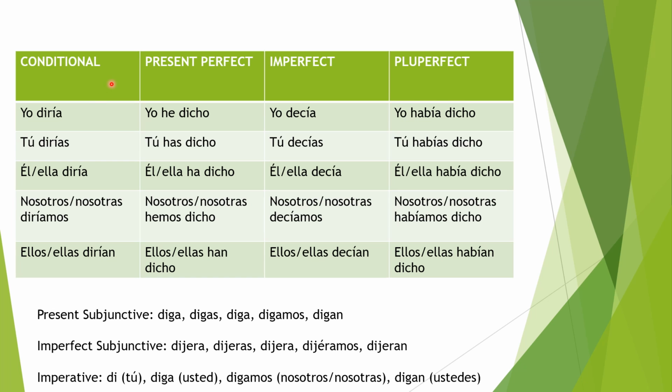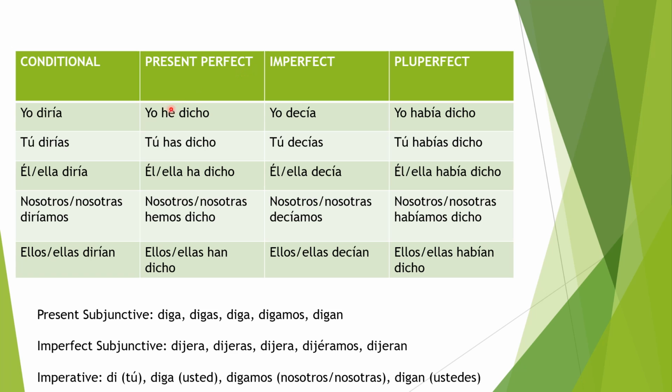Additional. Yo diría, tú dirías, él, ella diría, nosotros, nosotras diríamos, ellos, ellas dirían. So as you can see, it's just like how you form the future tense. You take the verb decir, you remove the C and the E just like in hacer. You take the changed stem and you add whatever ending of the conditional tense that you need.